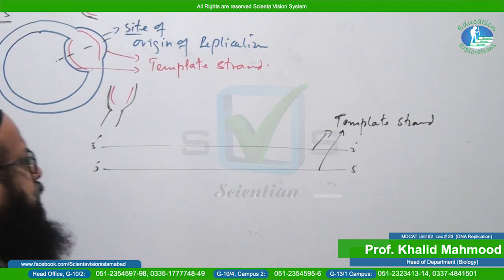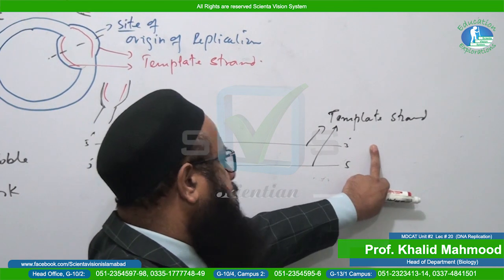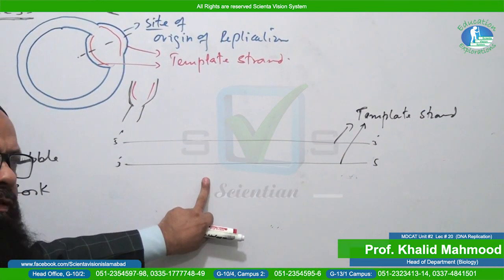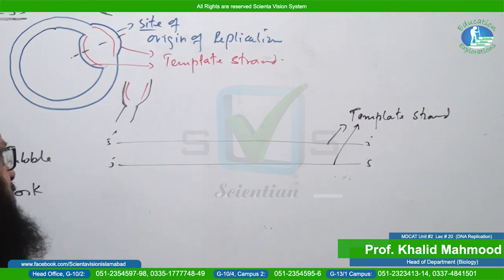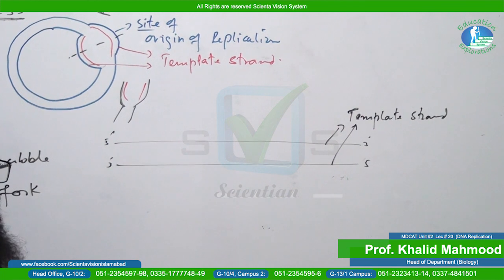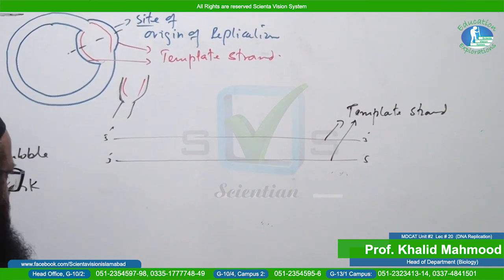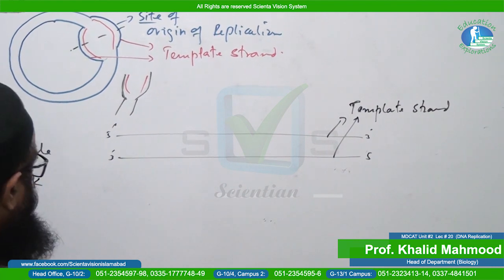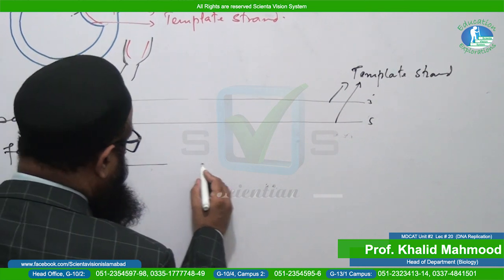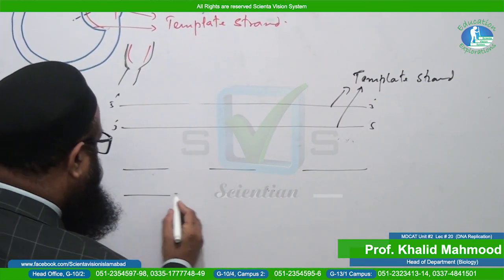So this is also an important question that may be asked in MCQs, whether one strand is participating or both strands are participating as template strands. So you must know that both strands take part in the process of replication. Now we'll see the site of origin of replication. Again we will observe this in a simplified diagram.